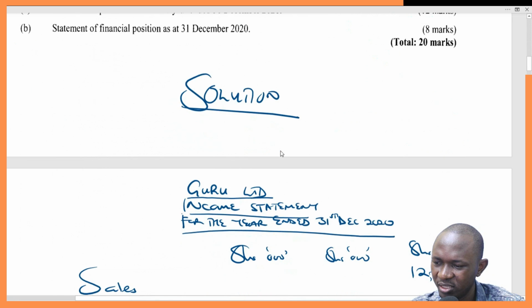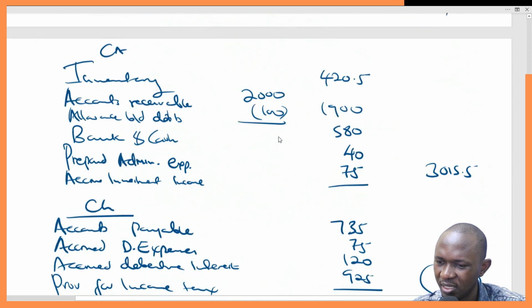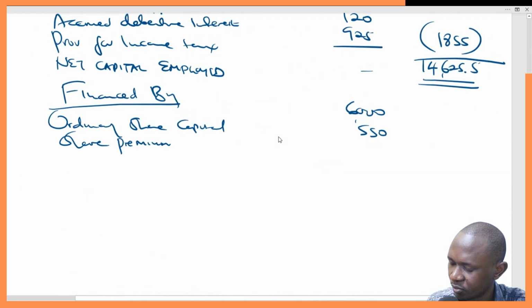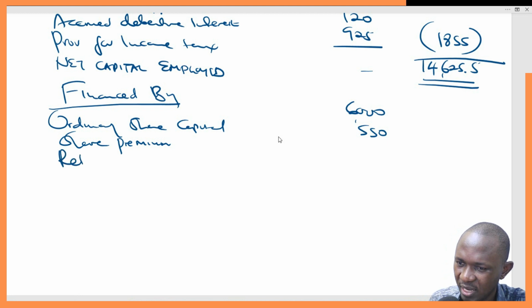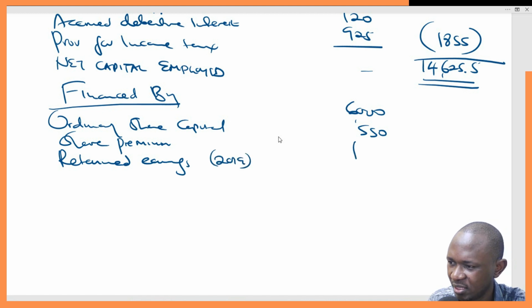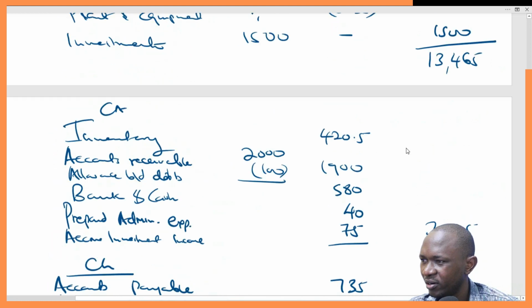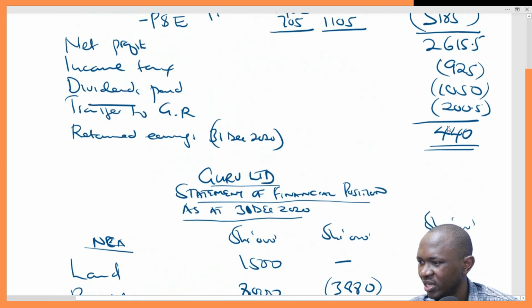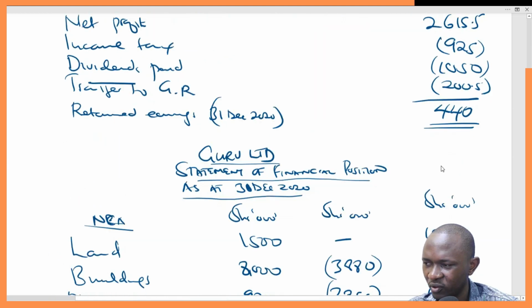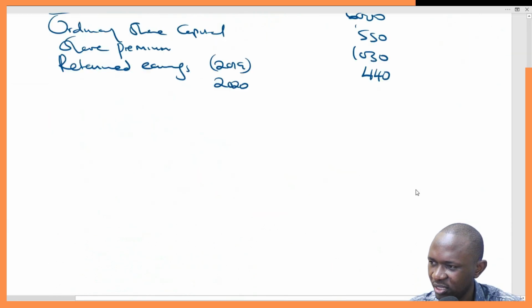Retained earnings 1030. Now we have two retained earnings: retained earnings 2019, 1030, and then retained earnings 2020, the one we had for this year, 440. Let me just get the figure right. Yeah, retained earnings 440.